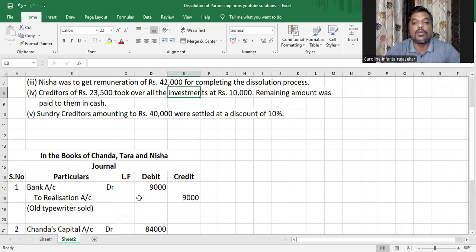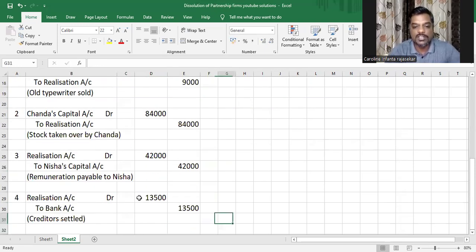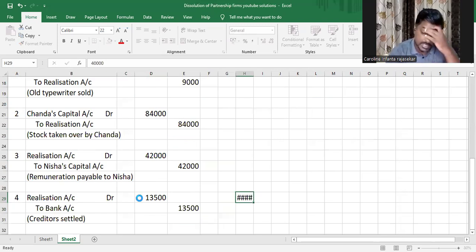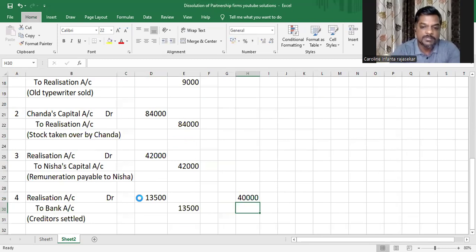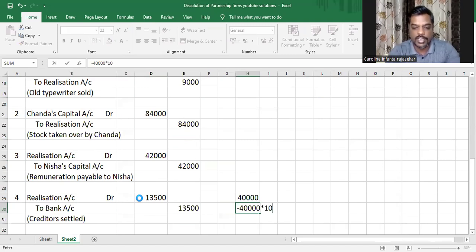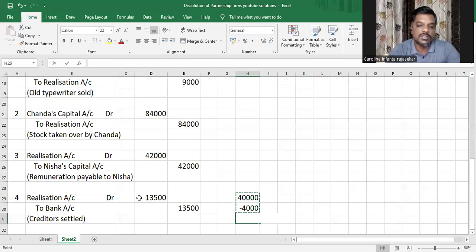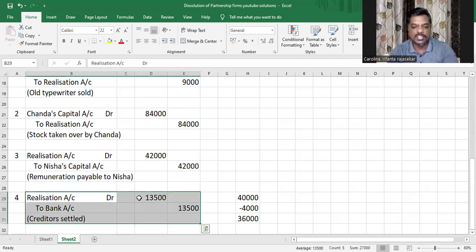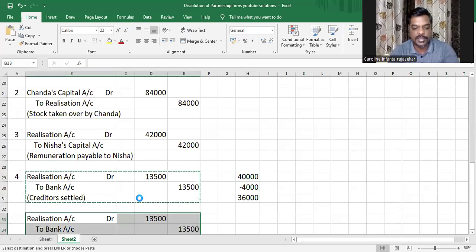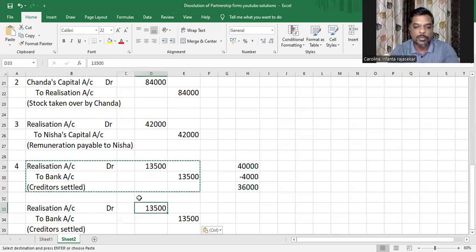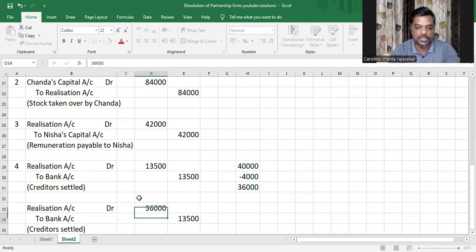Sundry creditors amounting to 40,000 were settled at a discount of 10%. So what is the total value of the sundry creditors? 40,000. They were given a discount of 10%. So what would that be, my dear children? 40,000 into 10% is 4,000, so they will be paid 36,000. Understood or not, my dear children? A liability is settled. So the journal entry will be realization account debit to bank account, and the amount paid is 36,000. Understood or not, my dear children?